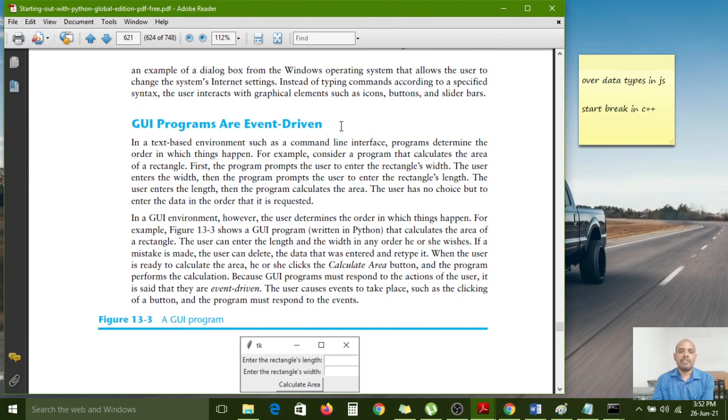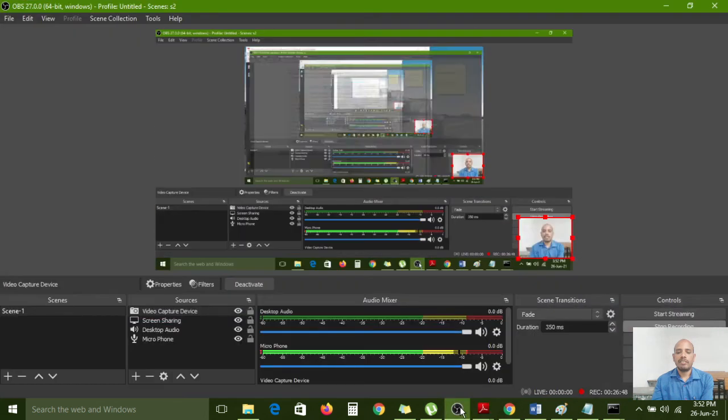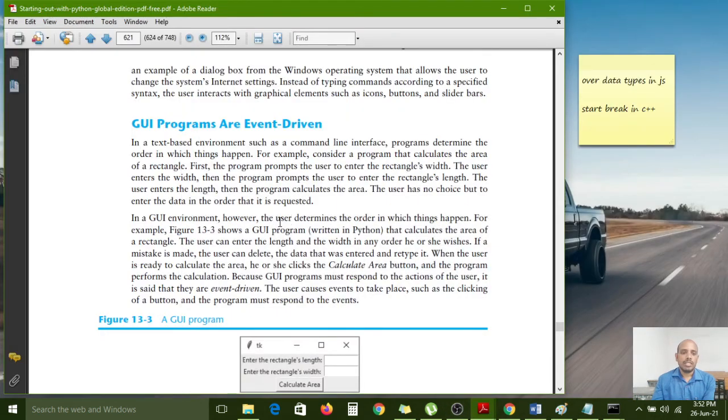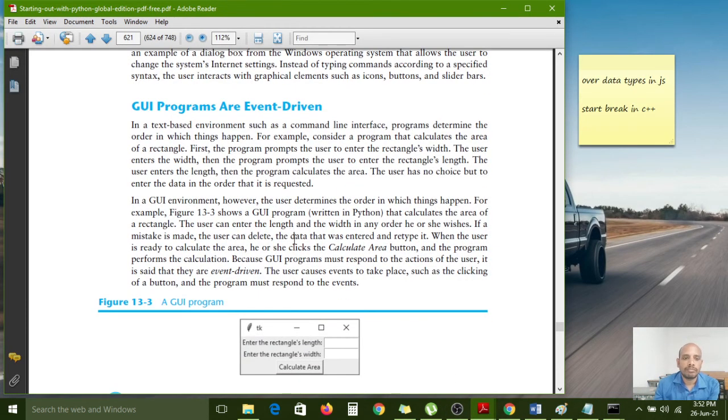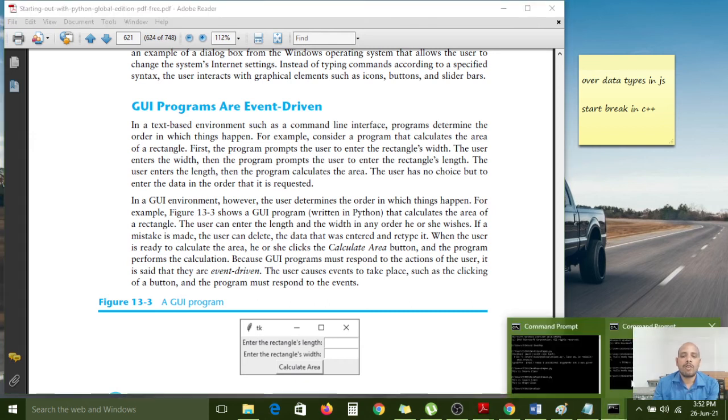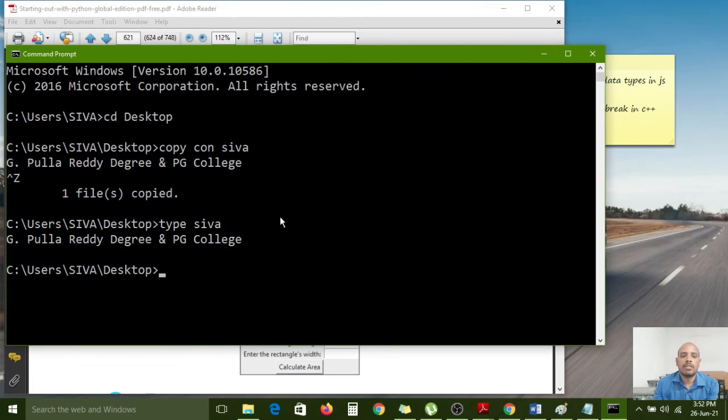GUI programs are event driven. Event driven means, in a text based environment such as a command line interface, this is the command prompt. Command line interface is nothing but this black screen. Whatever commands we are using in this black screen, this complete window is called the command line interface.